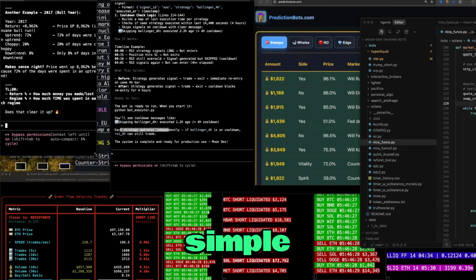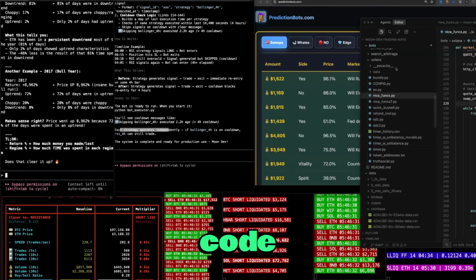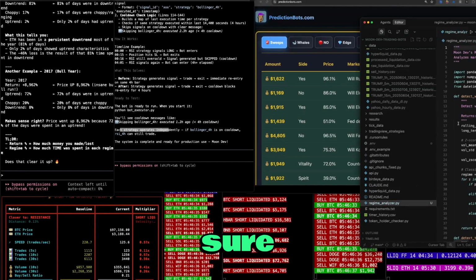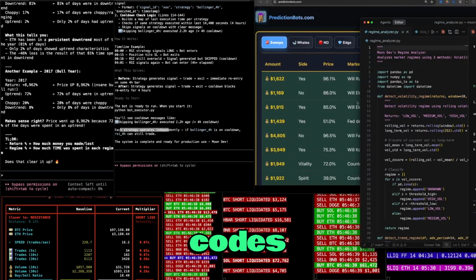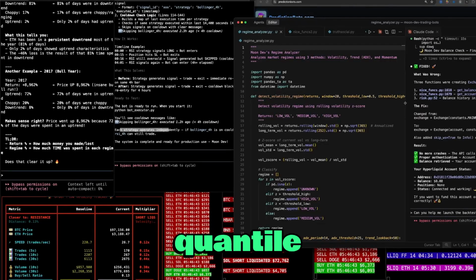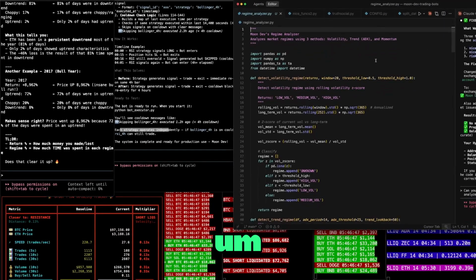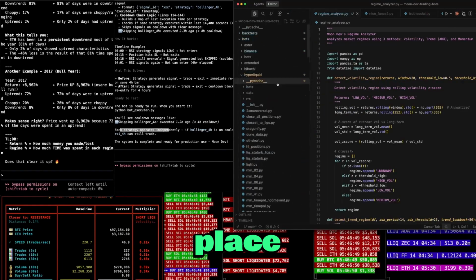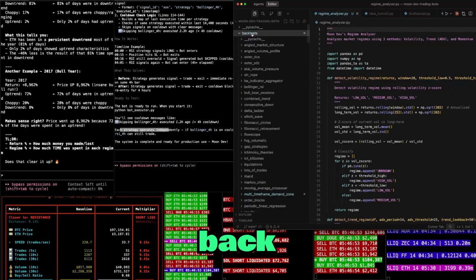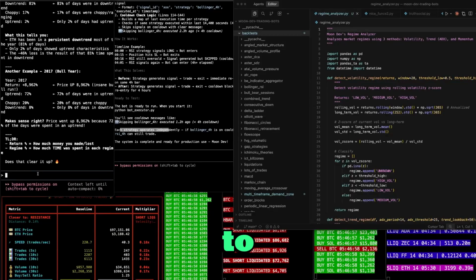Based off of those simple regime tests, are they perfect? I don't know. But can I give you the code? That's for sure. Okay, let's go ahead and show you all the code so you can have it, screenshot it, whatever. If you're in Quant Elite, then it's going to be in the GitHub as well. But let's see if we can put this in a better place. So Hyperliquid, extended, bots. I think backtest would be more appropriate. Let's move this to the backtest folder.